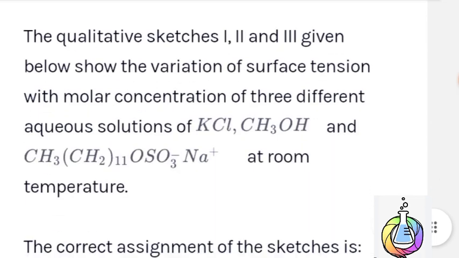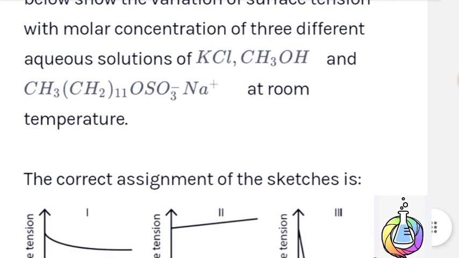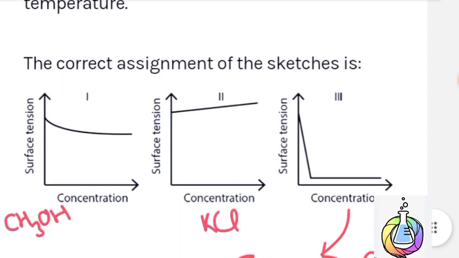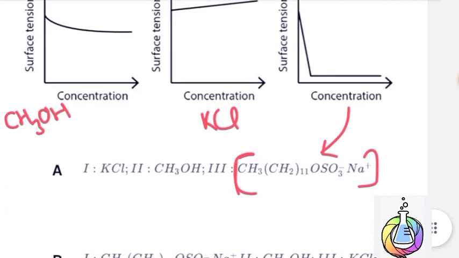Next question. The qualitative sketches first, second, and third given below show the variation of surface tension with molar concentration of three different aqueous solutions of KCl, CH3OH and CH3(CH2)11OSO3-Na+ at room temperature. The correct assignment for the sketches is: the first sketch is for CH3OH, surface tension versus concentration. The second graph is for KCl, surface tension versus concentration. The third graph is for CH3(CH2)11OSO3-Na+.